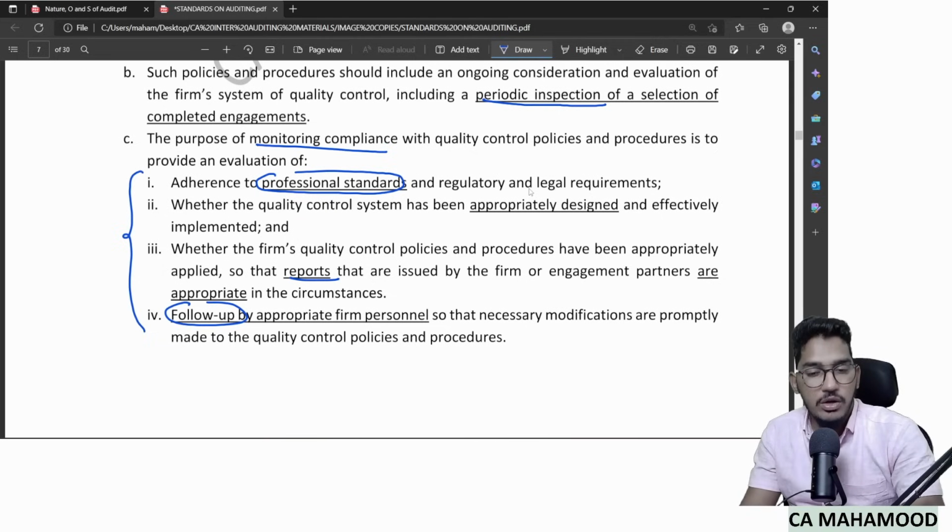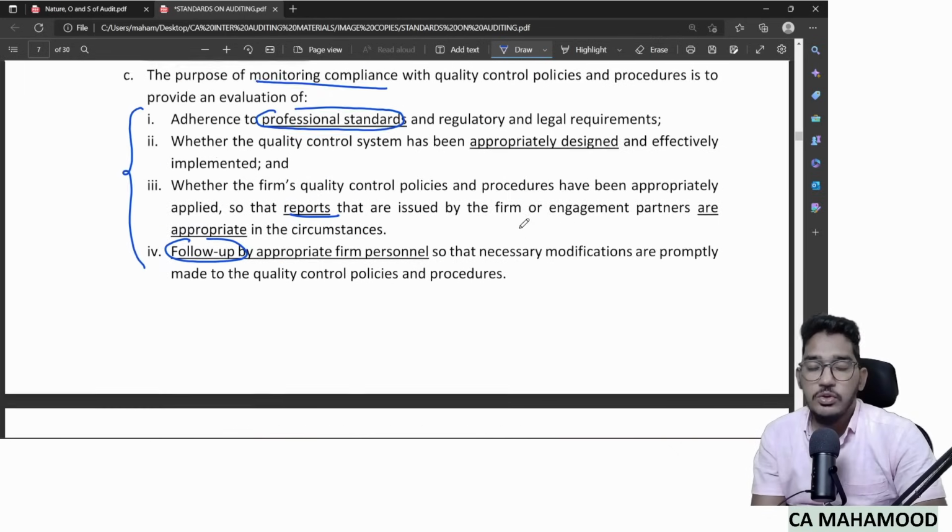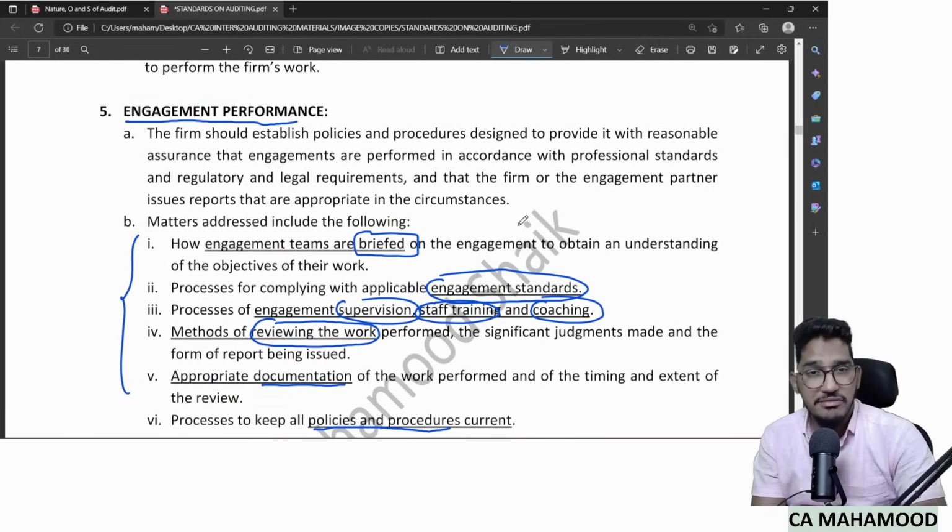Periodically, I have to verify or monitor how far these policies and procedures are getting implemented. Is there any requirement to update, delete, or change them? So like this, if you follow these policies and procedures in these 6 different areas, then rest assured there will be quality in the audit assignments. Clear? So that is the objective of the standard, and this is the guidance the standard is trying to provide. Now we are left with only one more standard, which is SA 710. Without any further delay, let us revise that SA 710 also.